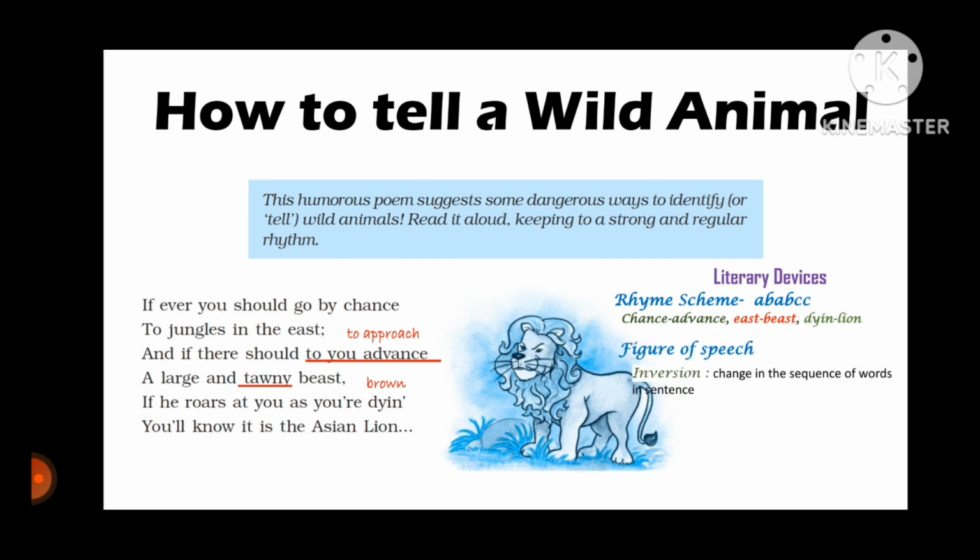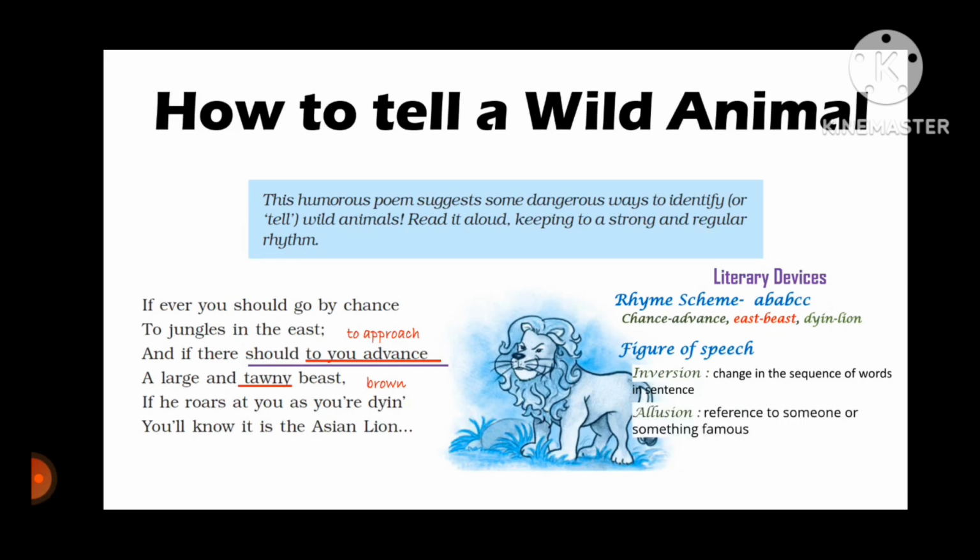Now, let's see the figures of speech. First, we have inversion. Inversion is the change in sequence of words in a sentence. Here, in the phrase should to you advance, the poet has changed the sequence of the words in such a way that it fits in the poem and creates a rhyming scheme. It should actually be to you should advance, but the sequencing has been changed.